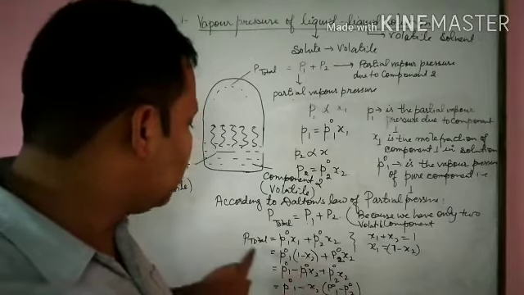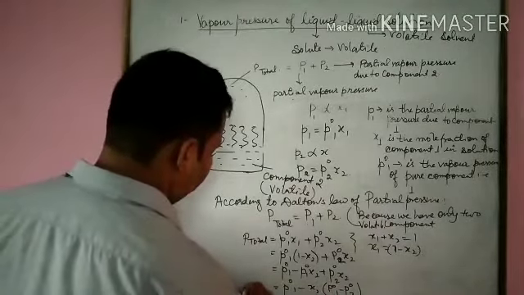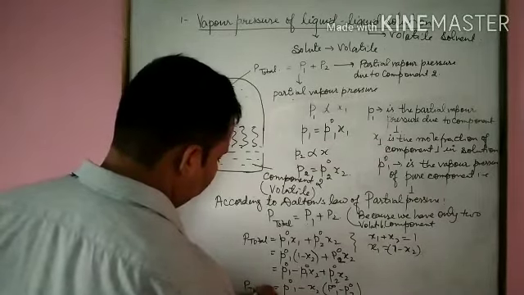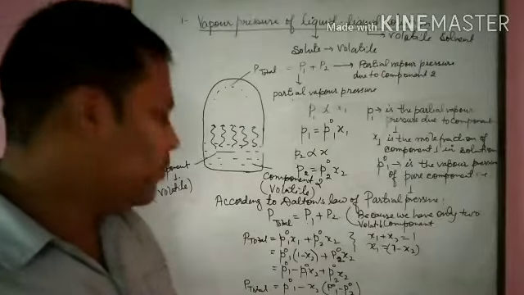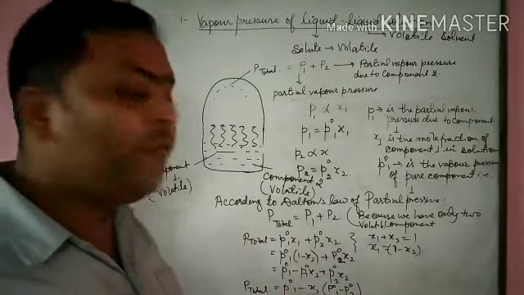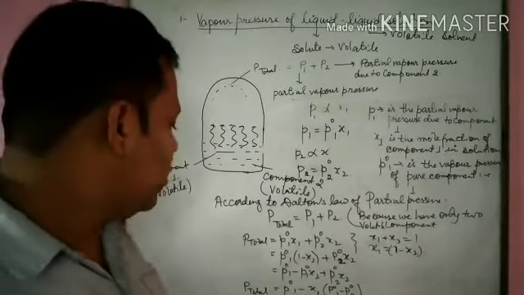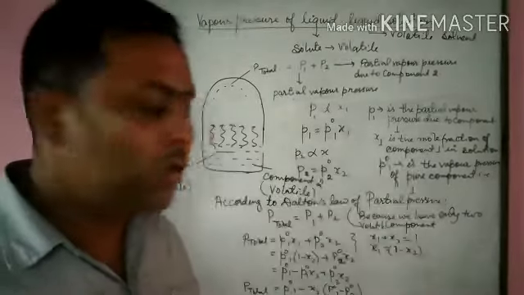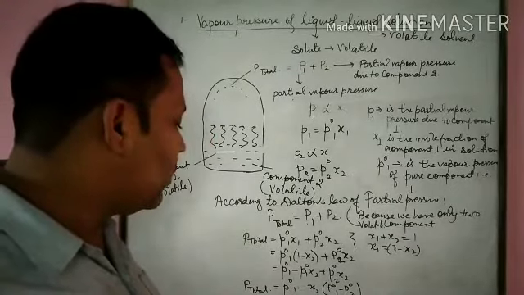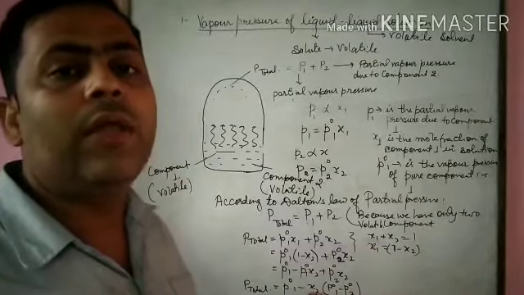We can relate the P total with the mole fraction of any one component. What we see here is that if there is a binary solution, then the total pressure can be related with the mole fraction of any one component.